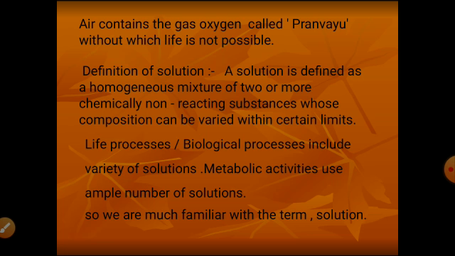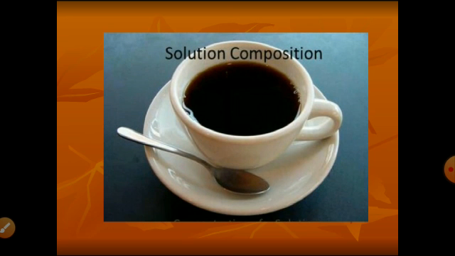So we are much familiar with the term solution. See this picture, this shows a decoction of tea or coffee, a favorite drink. Most Indians drink this beverage every day in the morning and evening. This is made by boiling tea leaves or tea powder in water, adding a little sugar and milk.